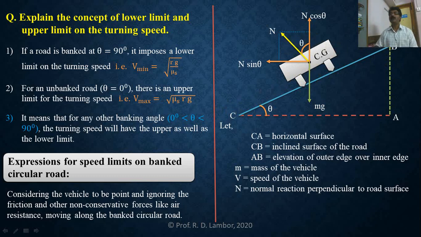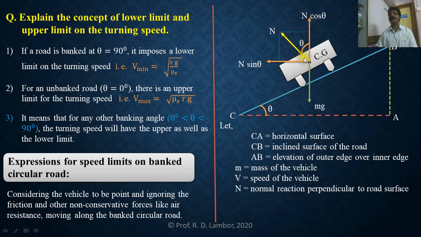If you bring this point B towards A, the value of theta will decrease. The N will shift towards the vertical. And when B reaches point A, theta is 0, N reaches the vertical, theta 0.